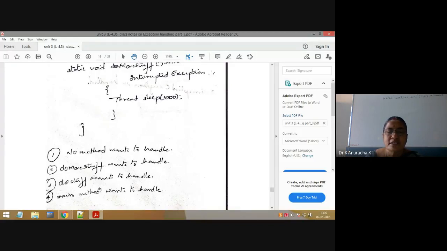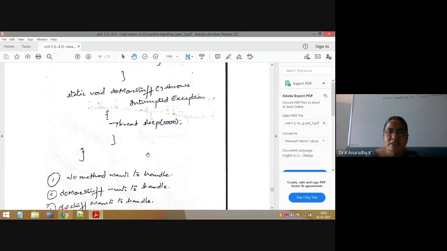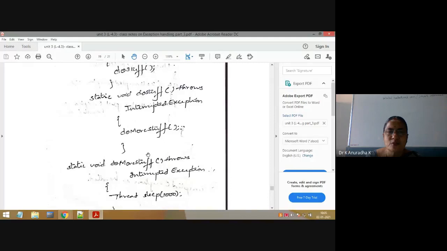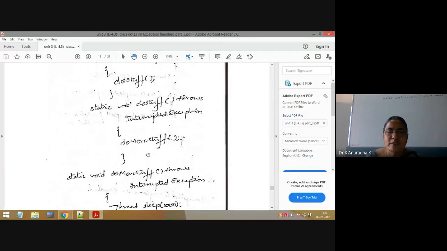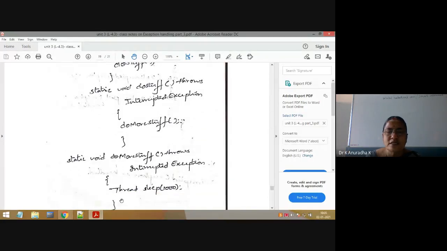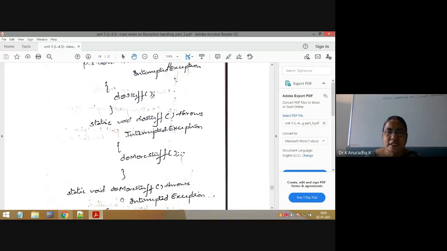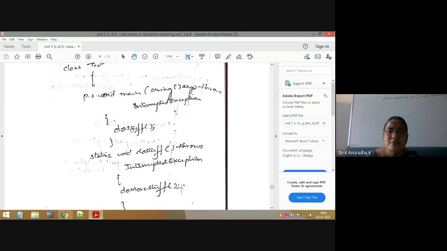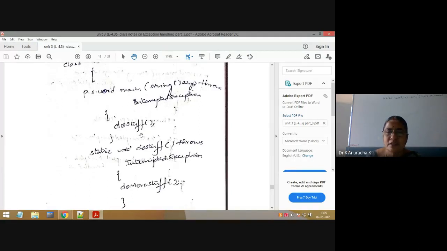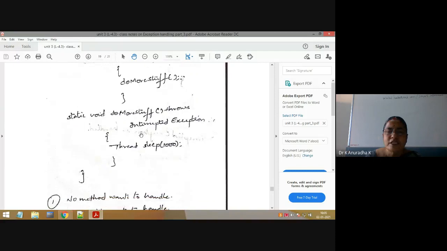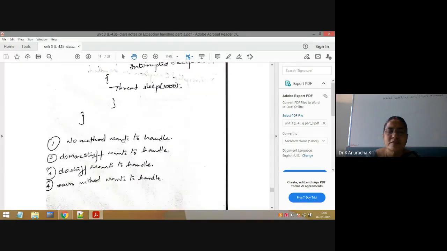So these are the different types of programs we can write with the same program. As no method wants to handle, the first one is this program. In this case, doMoreStuff is not interested to handle using try-catch blocks. doStuff is also not interested, and the main method is also not interested to handle that exception. That's why the exception is propagated to JVM. That is the first case.